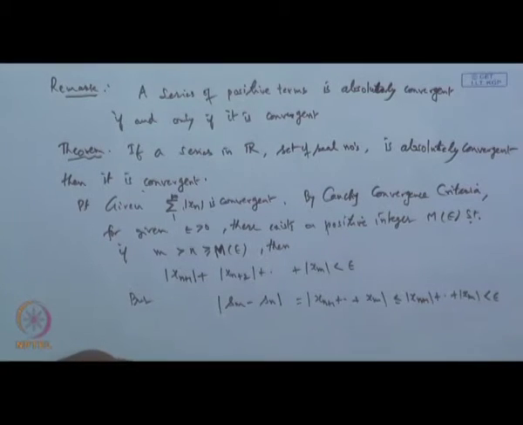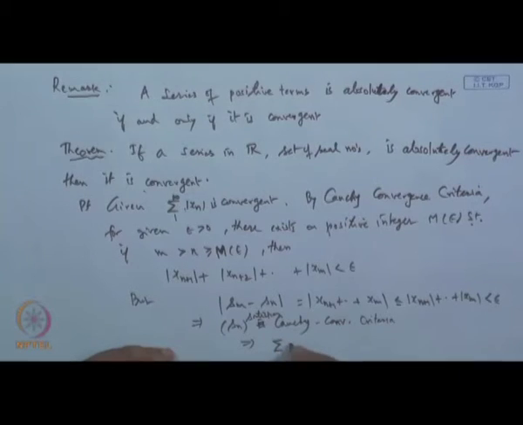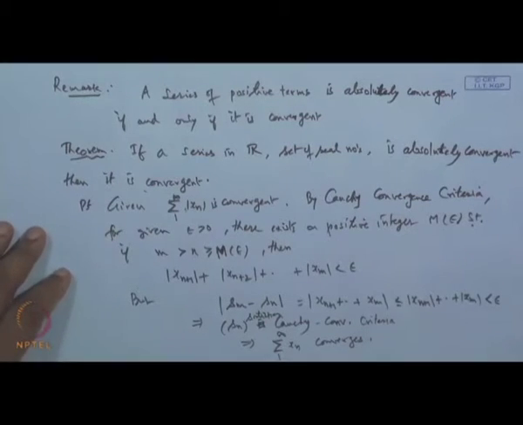So the sequence S n satisfies the Cauchy convergence criteria, is Cauchy, hence it is convergent. Therefore the limit of S n exists, and the series sigma x n, n from 1 to infinity, converges. Epsilon is arbitrary, so we can say this is convergent.